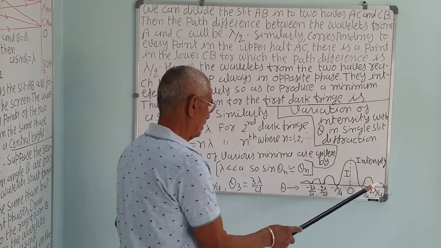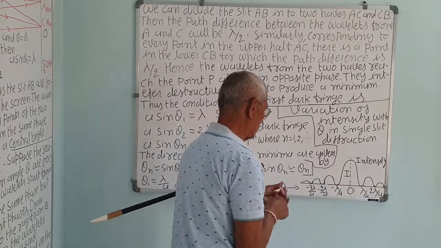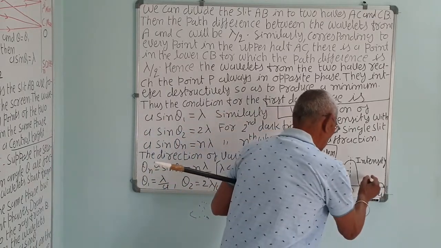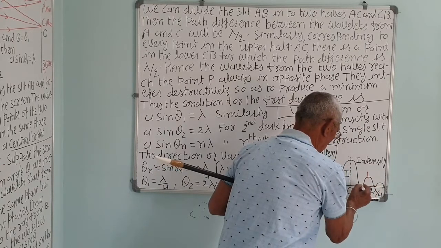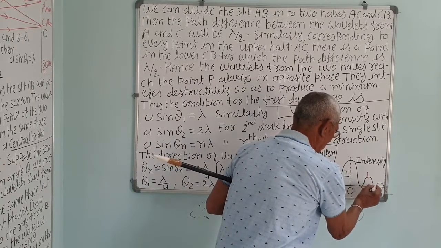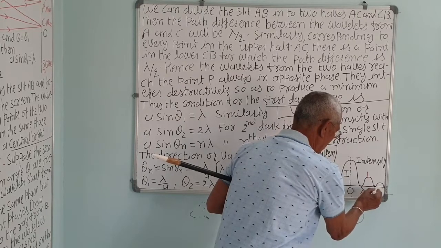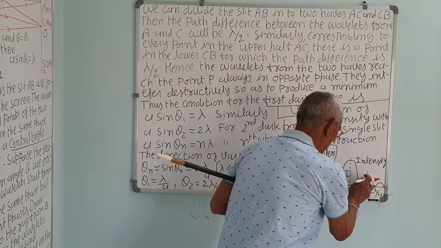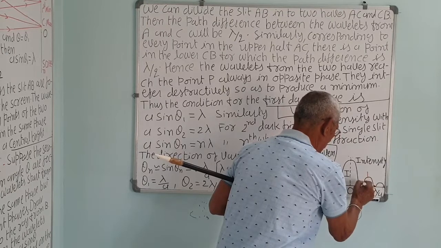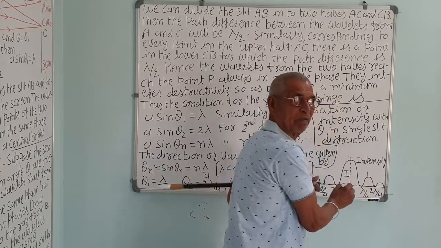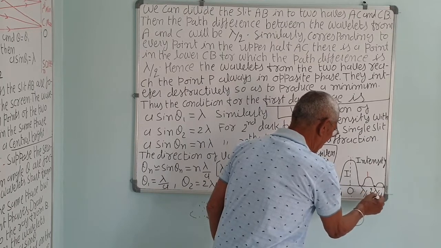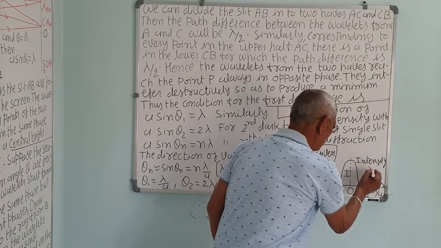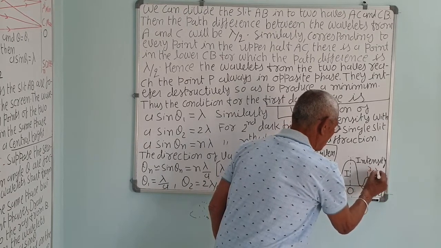In between the minima there is a maxima. The intensity is 0 at the minima, that is at 2 lambda upon A in this direction. This is the central maxima, and this is the first maxima, which lies between lambda by A and 2 lambda by A, that is at 3 by 2 lambda.